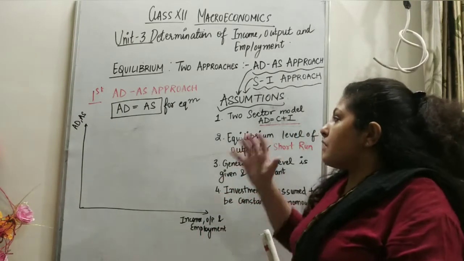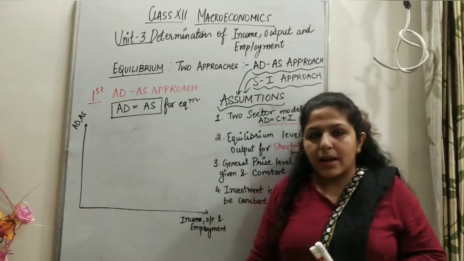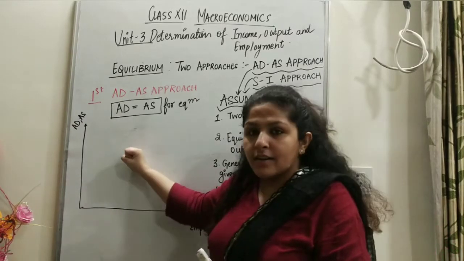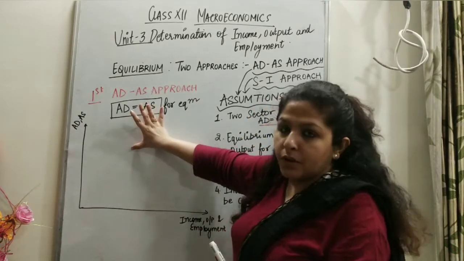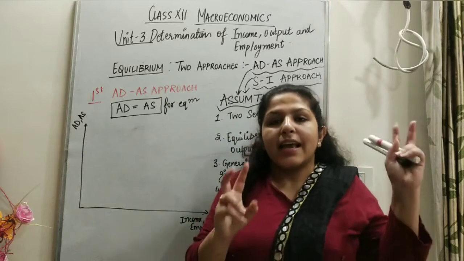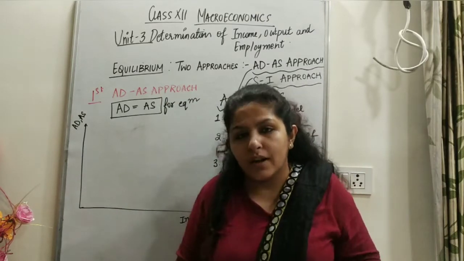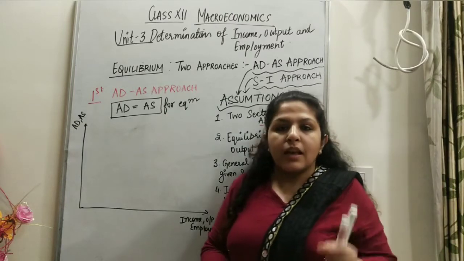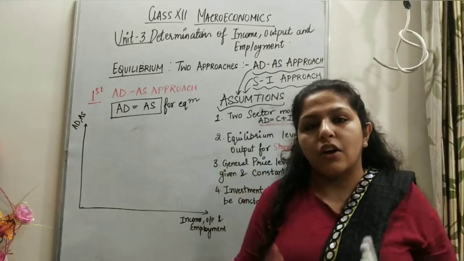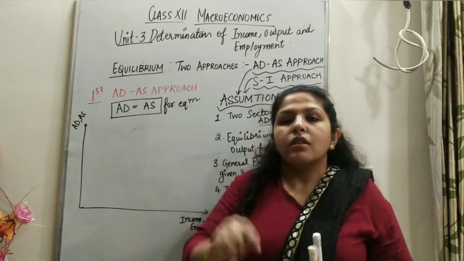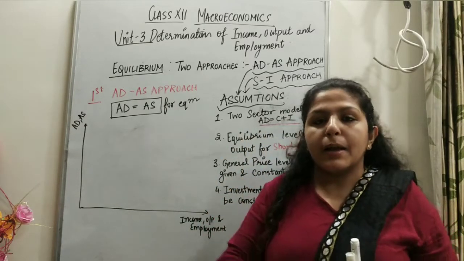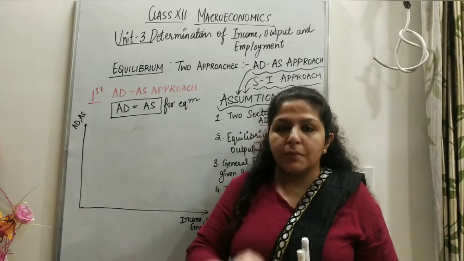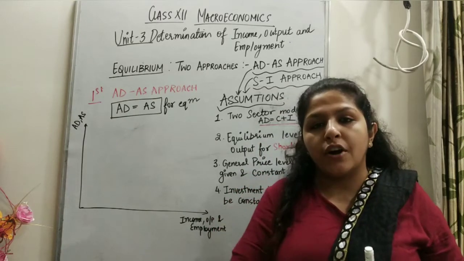So we need to compile our concepts till now and apply them here for this model, and this is very important for equilibrium, the aggregate demand, aggregate supply model. The economy will be in equilibrium when the aggregate demand of the economy, that means the demand of all the sectors of the economy, is equal to the planned supply, the planned output of the economy by all the producers at a given point of time.